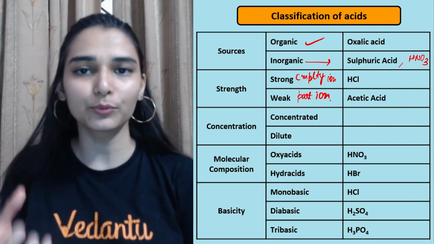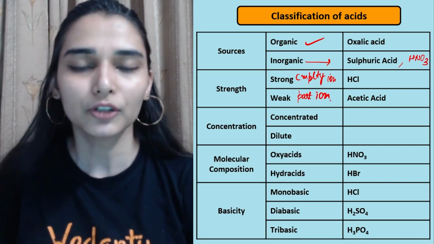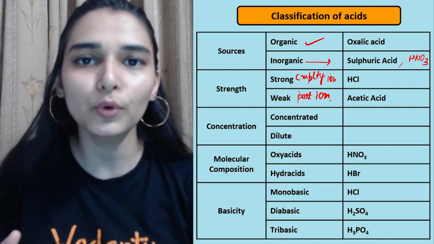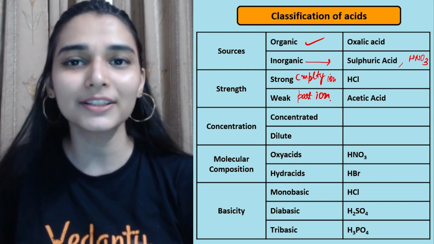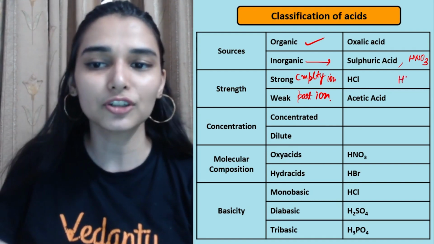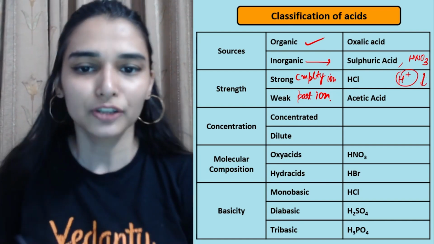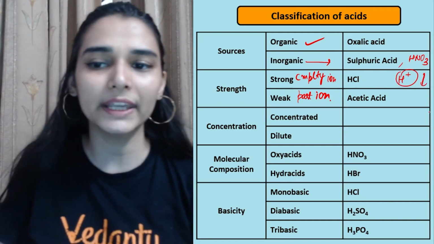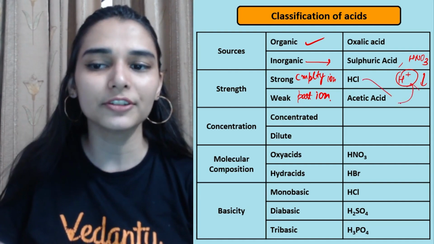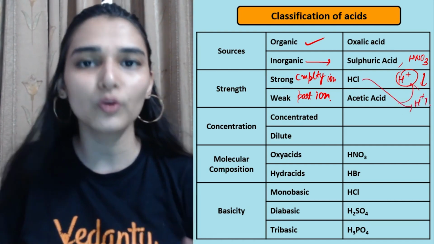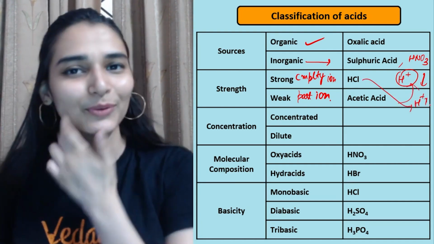If you take 10 moles of acetic acid in water, maybe only 2 are going to dissociate to give you ions. So the concentration of H plus ions in water would be very less, so they are weak acids. The concentration of H plus ions would be more coming from a strong acid. That's what makes them strong.